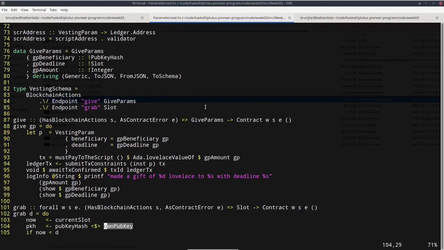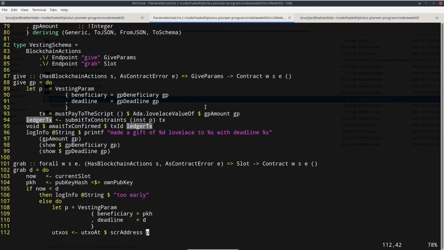And then there are slight differences. So here in the give endpoint, we construct the parameters from the passed-in parameter argument to the give endpoint. And then whenever we need an instance, for example, then we have to, because it's now a function, pass this parameter p in.